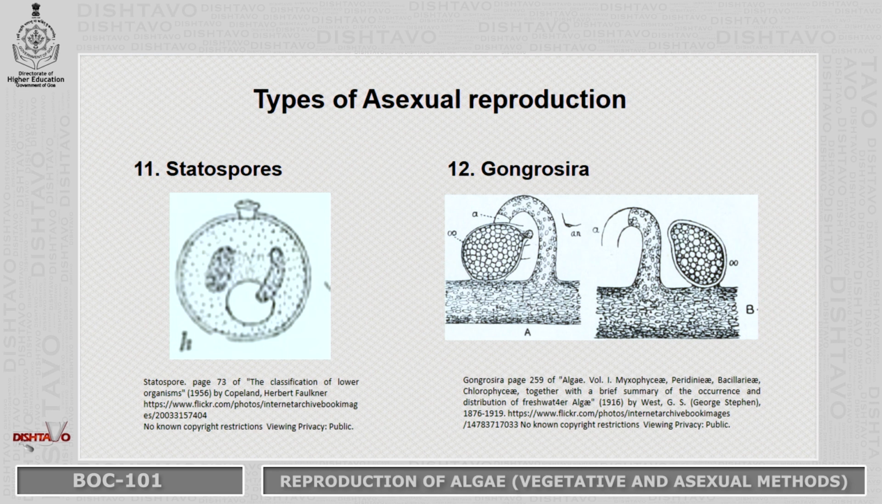Then we have statospores. Statospores are thick walled spores. These are produced in diatoms usually and they are produced along with structures called frustules. And the last type we have is Gonidia. Gonidia are also thick walled spores. The name is because the appearance is similar to that of a genus.